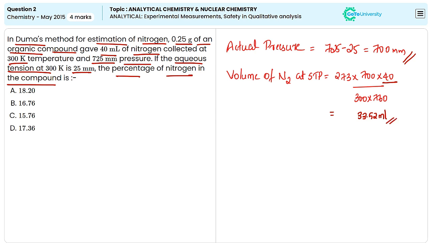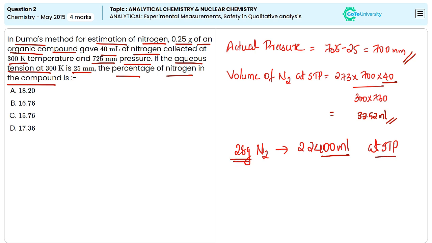Now we know that the molar volume for nitrogen gas is 22.4 liter or 22,400 milliliter. 1 mole of nitrogen has the weight 28 grams. So we can write the mass of 22,400 ml of nitrogen gas at STP is 28 gram.